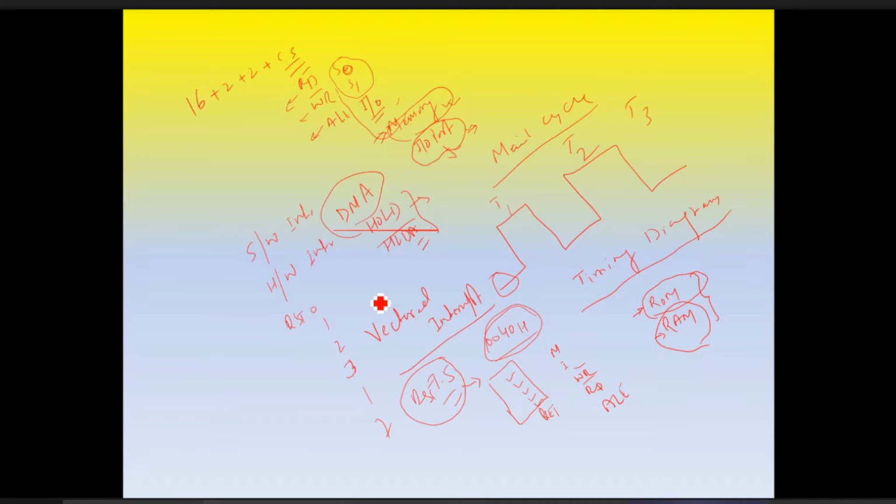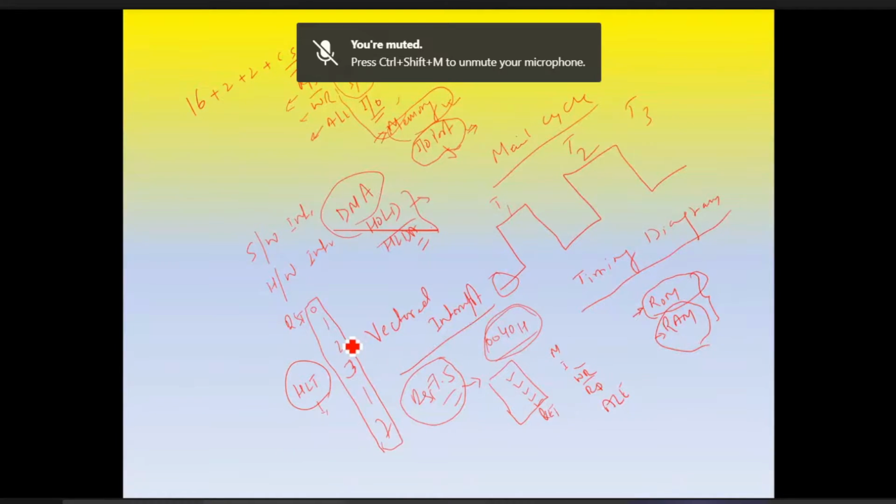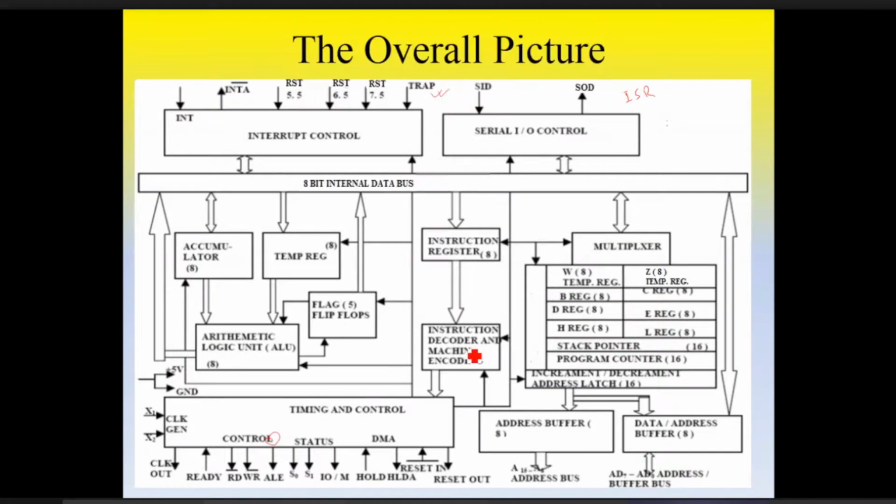Okay, this is not the same as halt, because in halt we are permanently stopping the program. But with these software interrupts, we are temporarily interrupting the process. With the help of halt, we are permanently stopping the working.